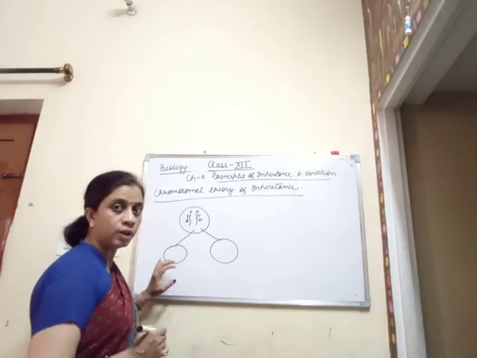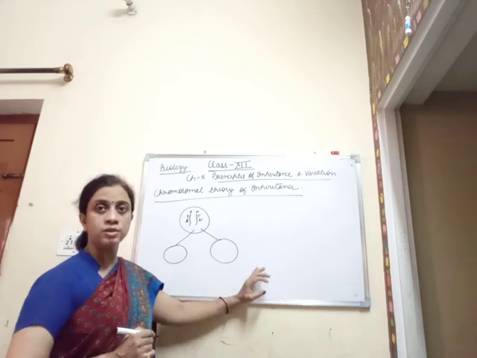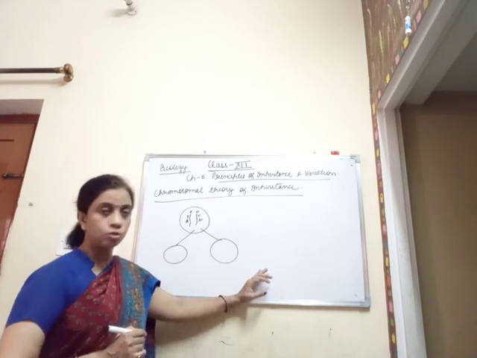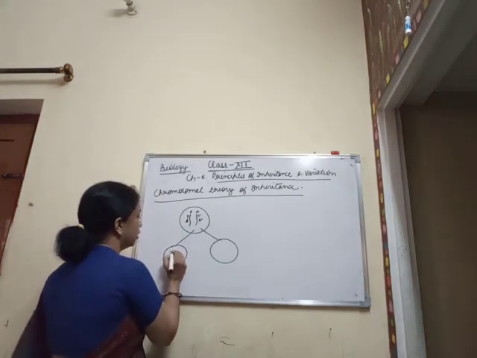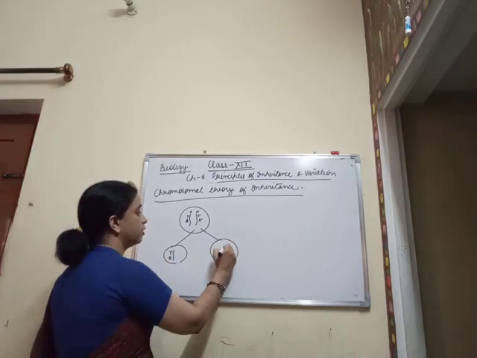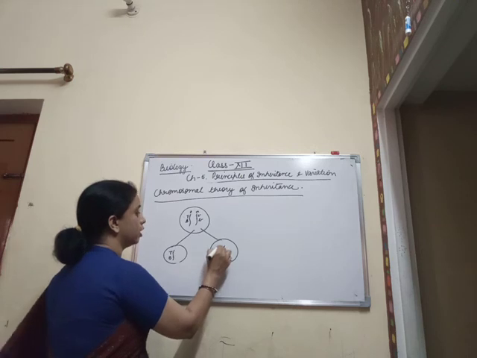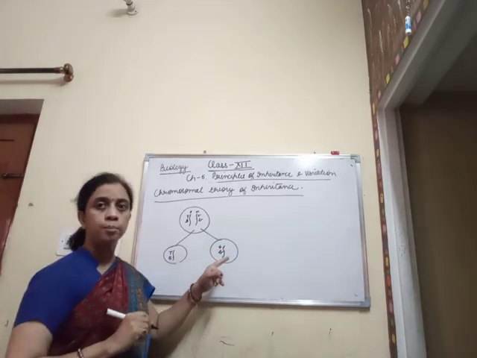That is, one cell is going to receive the paternal chromosome, and one cell is going to receive the maternal chromosome. So if this is the paternal chromosome, it contains capital T and capital B genes, and if this is the maternal chromosome, then it contains the recessive types of these genes, that is small t and small b.